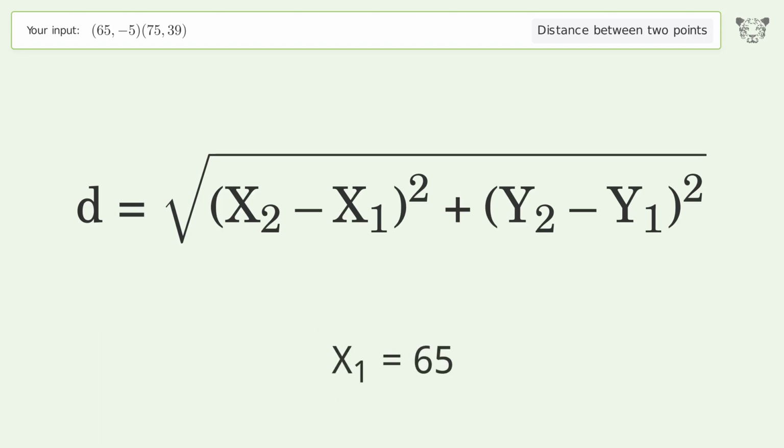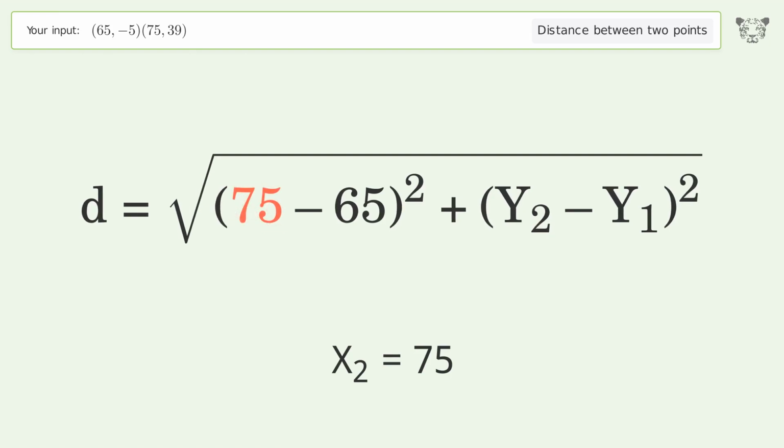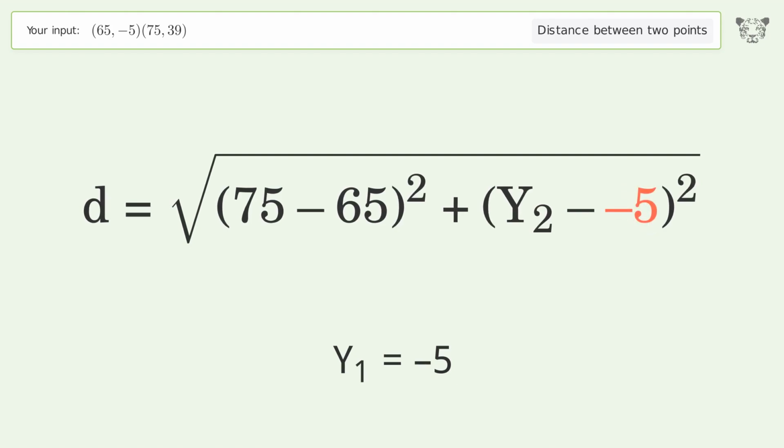x1 equals 65. x2 equals 75. y1 equals -5. y2 equals 39.